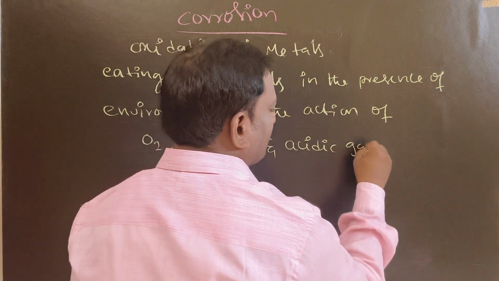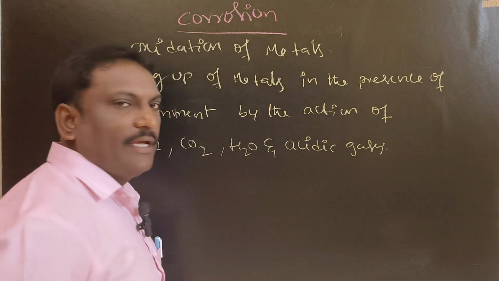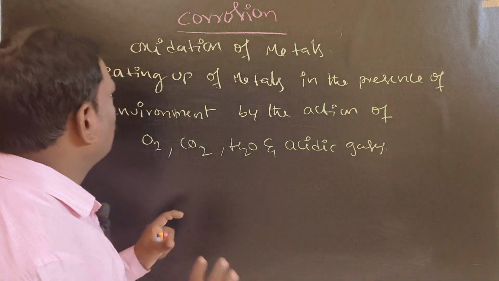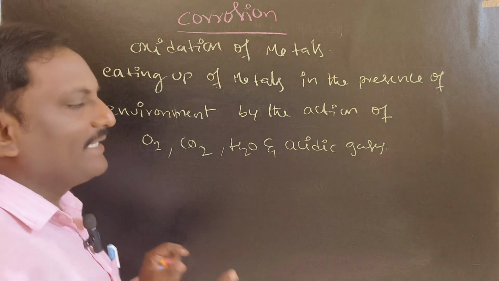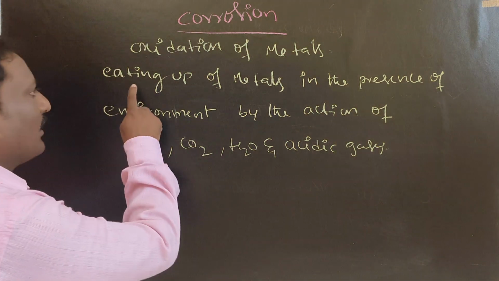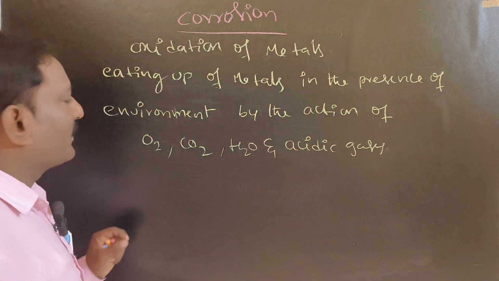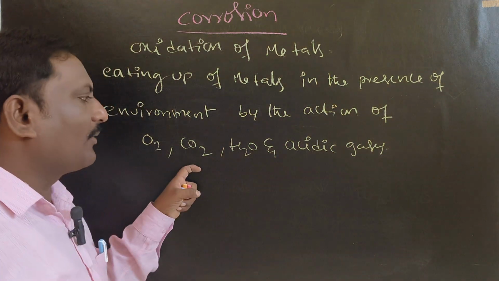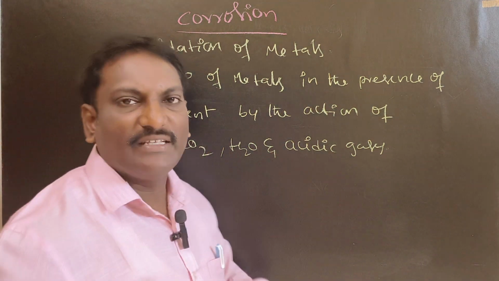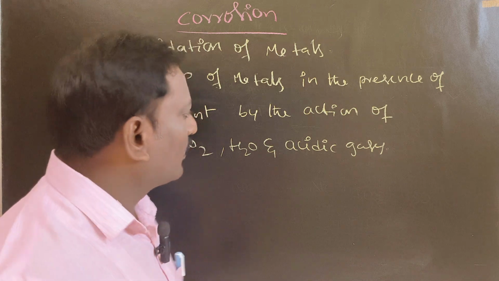This is called corrosion. The simple or one word definition for corrosion is oxidation of metals. So eating up of metals in the presence of environment by the action of oxygen, carbon dioxide, water, or some acidic gases is called corrosion.